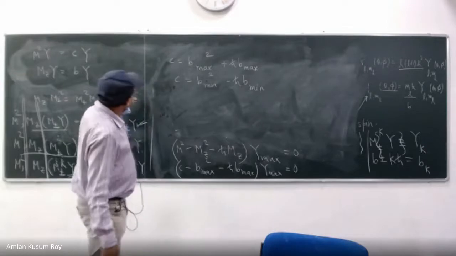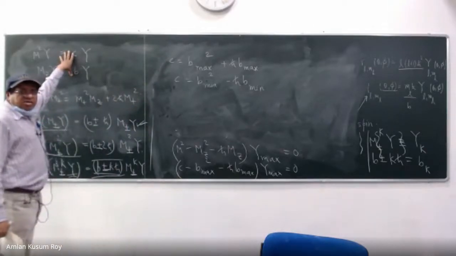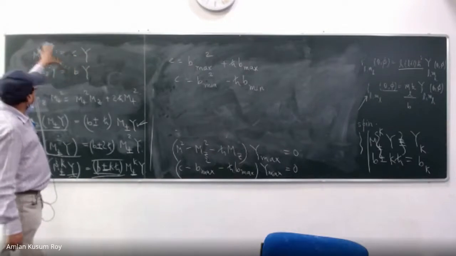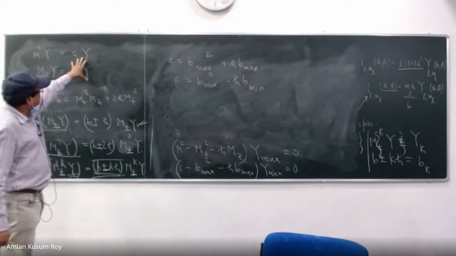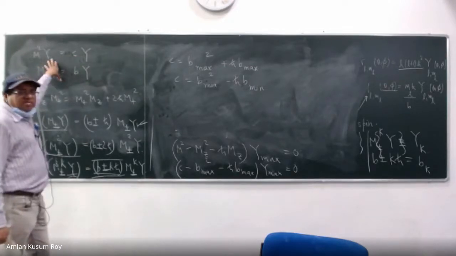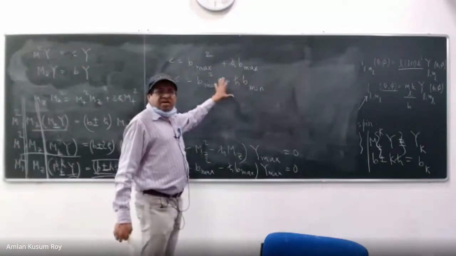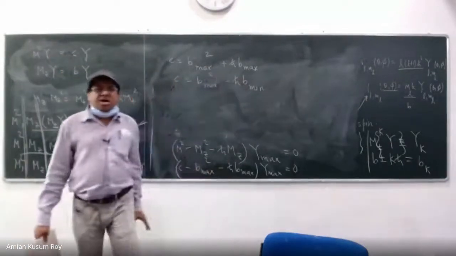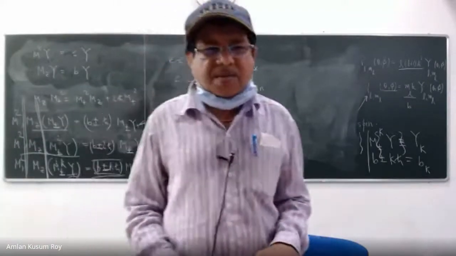So I wanted to find out the relation between B and C and what the quantum conditions are. I have assumed that Y is simultaneously an eigenfunction of M square and Mz, so there is no problem with that. I am looking for B and C, and now I have written everything in terms of B and C. Remember, until this point we have never said anything about any system.